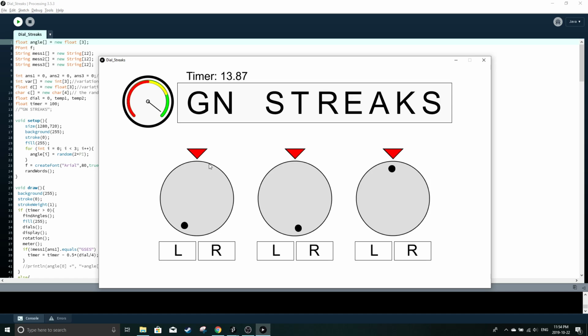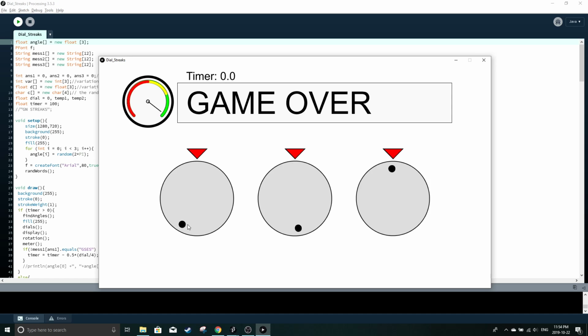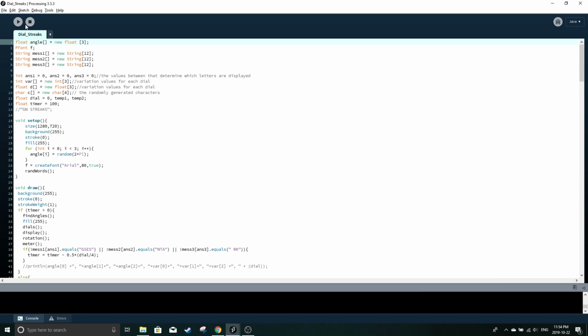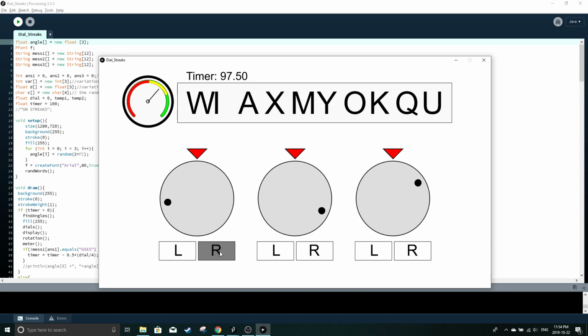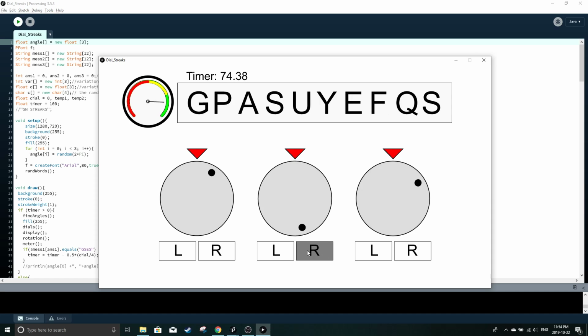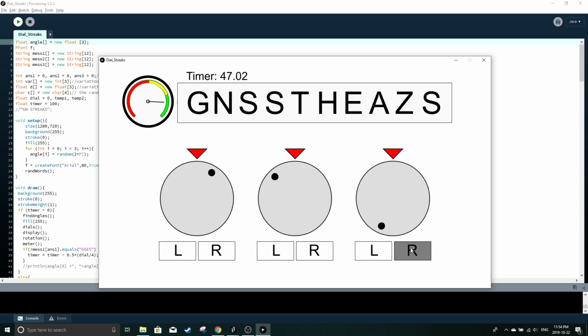Basically, based on which sixth of this dial it's in, it'll display a different letter or different set of letters. There's game over. I should really extend the time limit. I didn't design these to be particularly fun, I didn't put too much effort into making them really fun. They're not masterpieces. They're just me messing around.